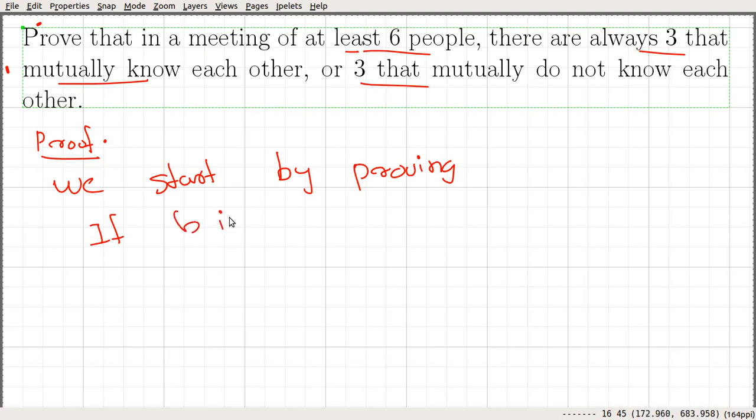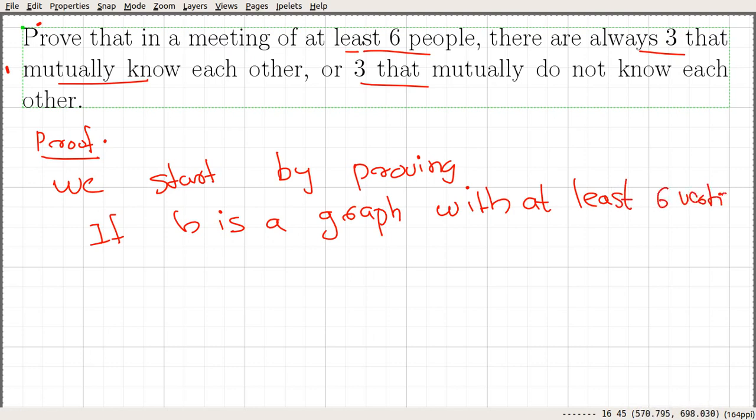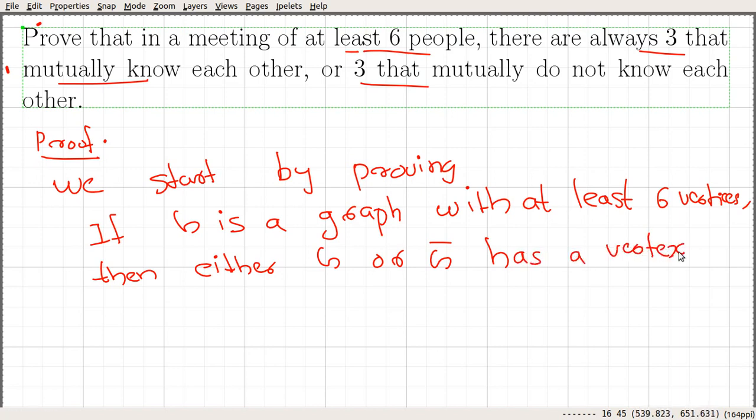If G is a graph with at least 6 vertices, then either G or G complement has a vertex of degree at least 3.